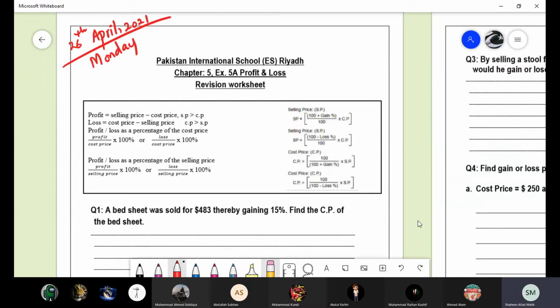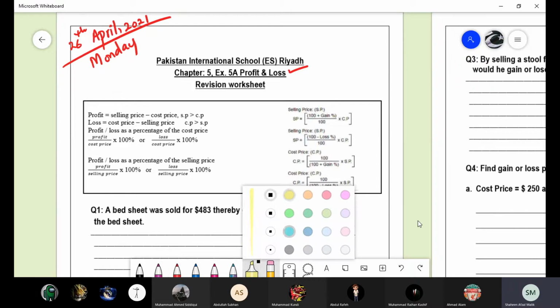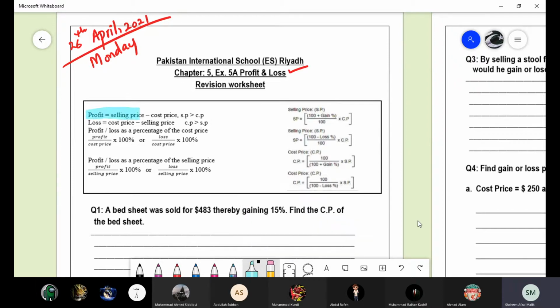This is the worksheet of profit and loss, chapter 5, exercise number 5A. I want to revise the formulas with you first of all. You can see the profit formula. The profit is equal to selling price minus cost price. And what is the condition? The condition is when the selling price is greater than the cost price.